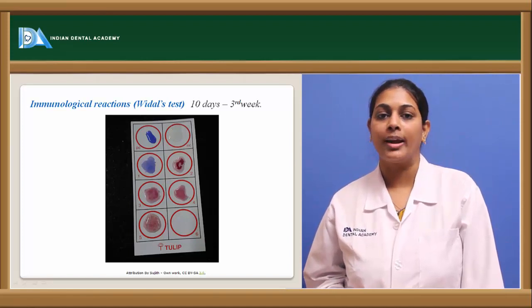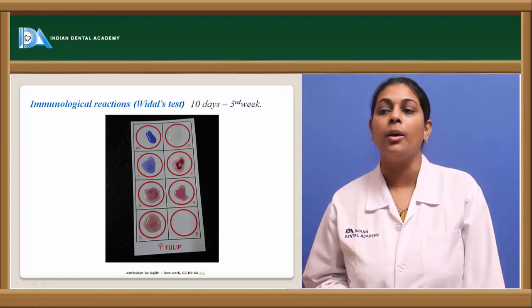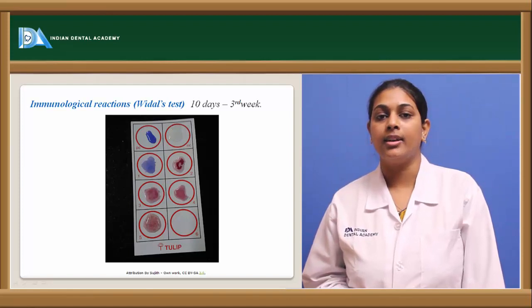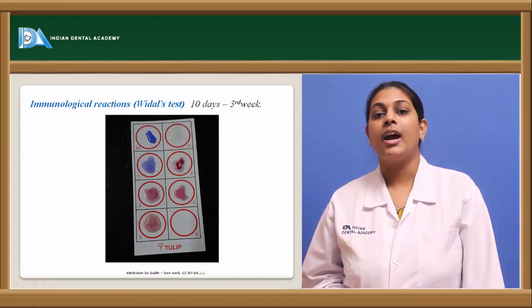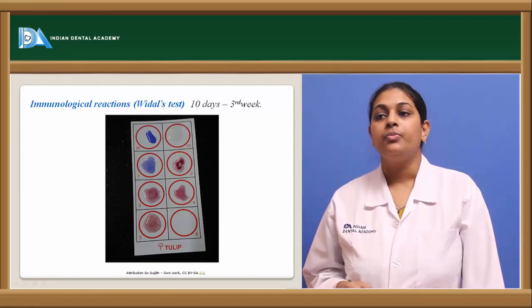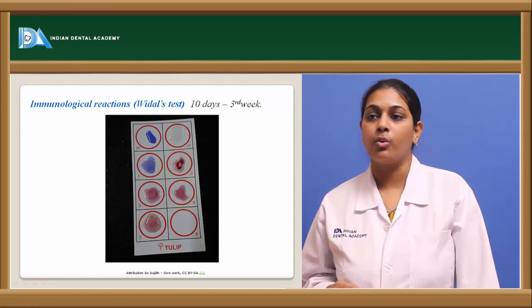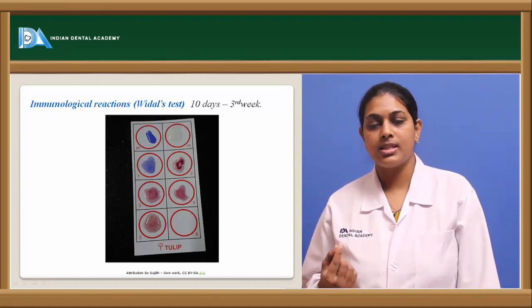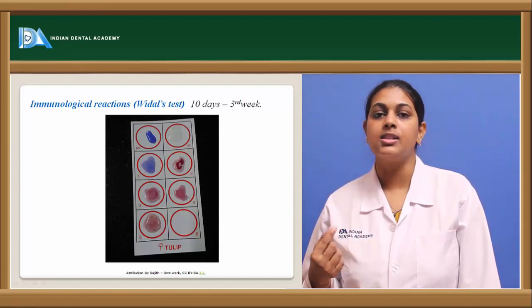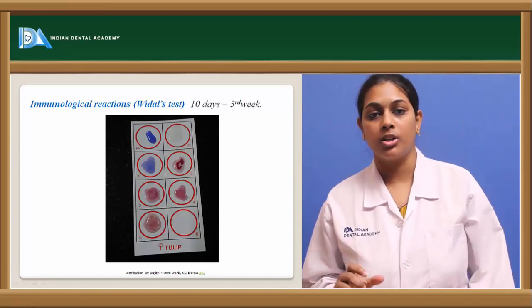The Widal test reagent is introduced into these drops, along with the other antigens: the O antigen, H antigen, and the AH and BH antigens. Once introduced, they should be mixed with separate sticks on the individual circles.